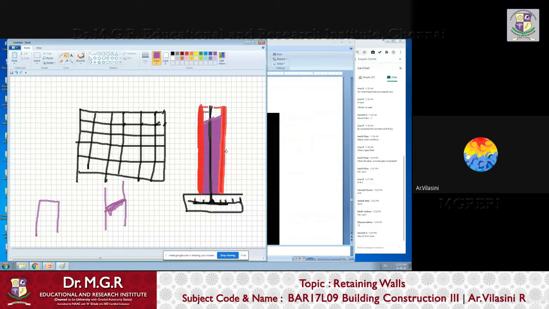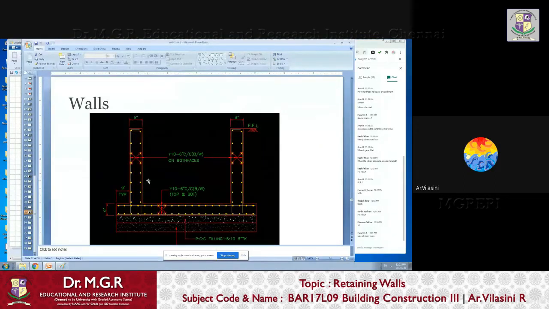After setting, the structural engineer will give a note: after 21 days you can remove the shuttering, or after 14 days. At that time you remove the shuttering from all 3 sides or 4 sides, depending on the wall length. So this is a single layer of reinforcement. Sometimes, because of wall thickness or for structural reasons, in a worst case situation like a retaining wall, you might have two layers of reinforcement.